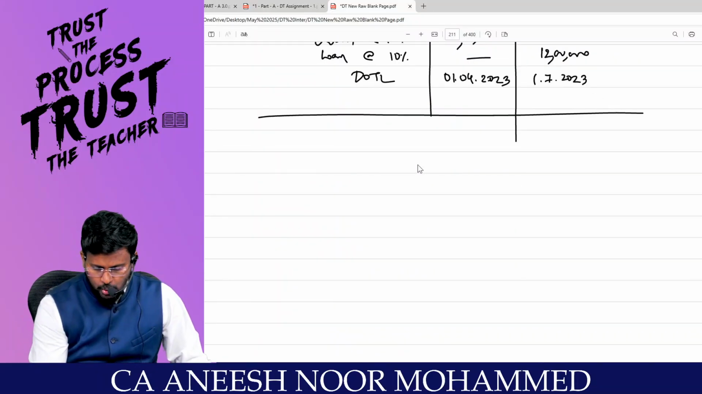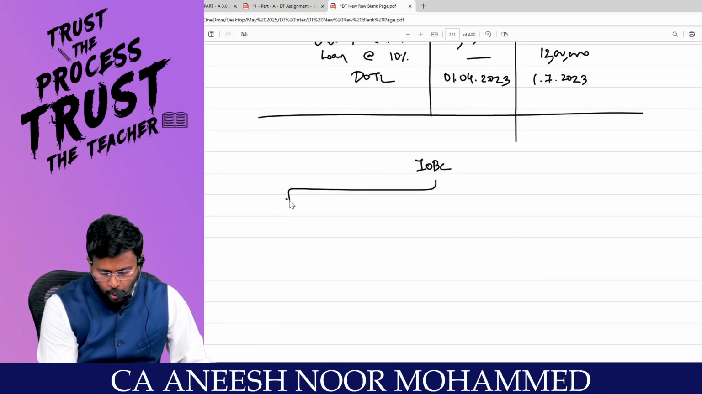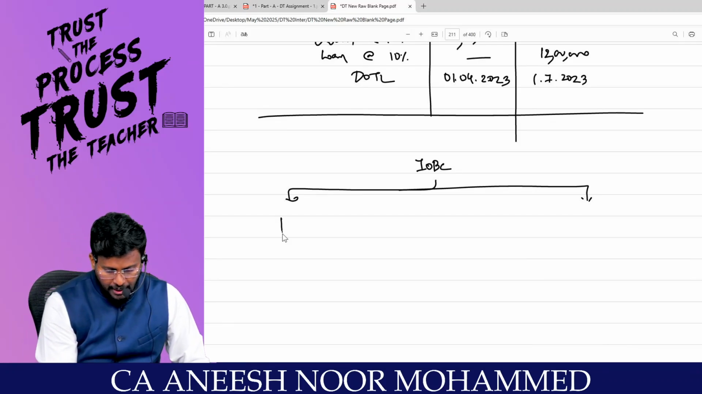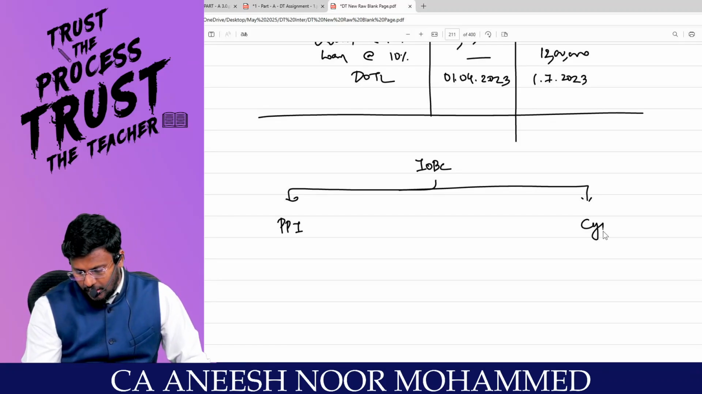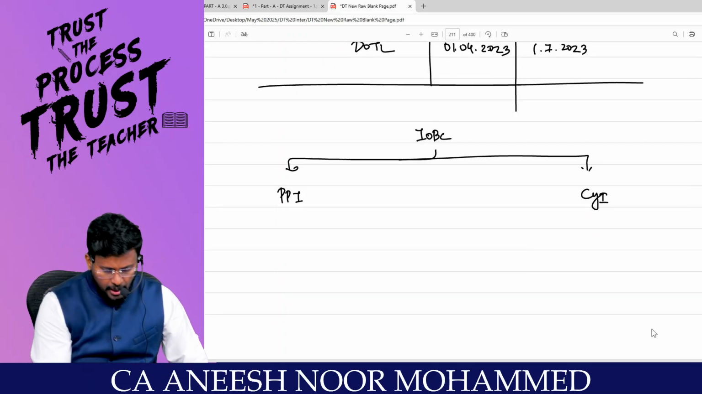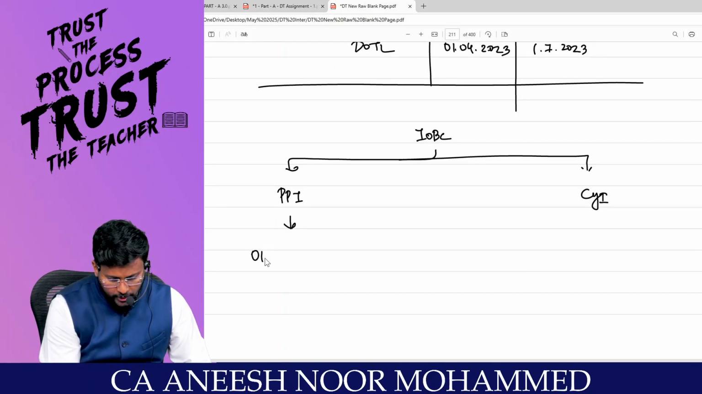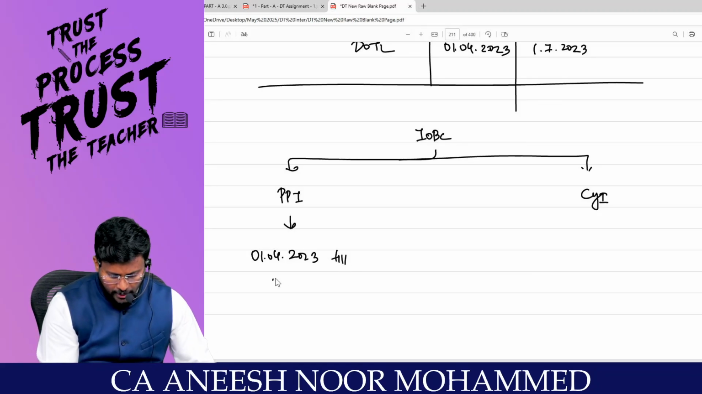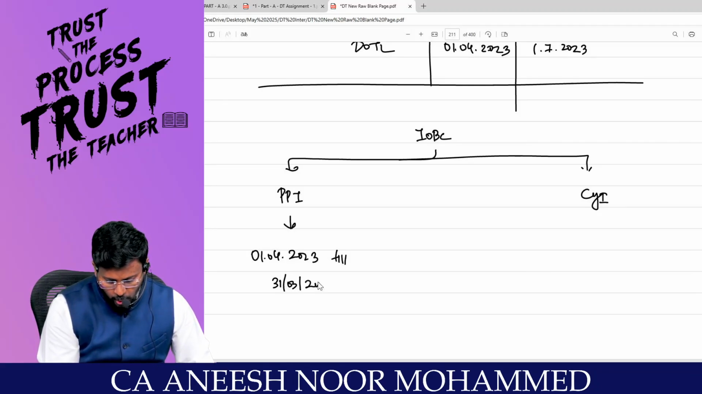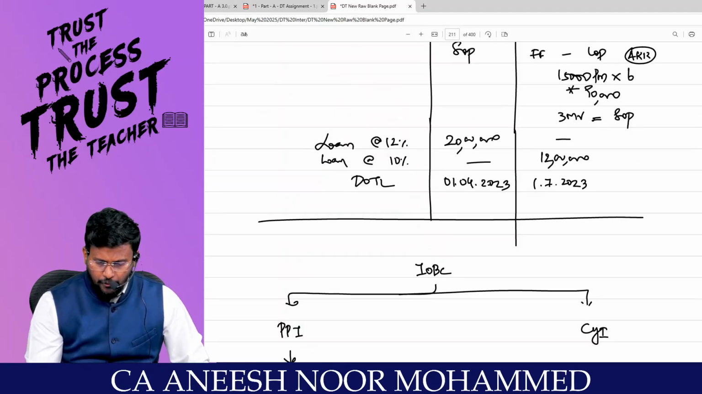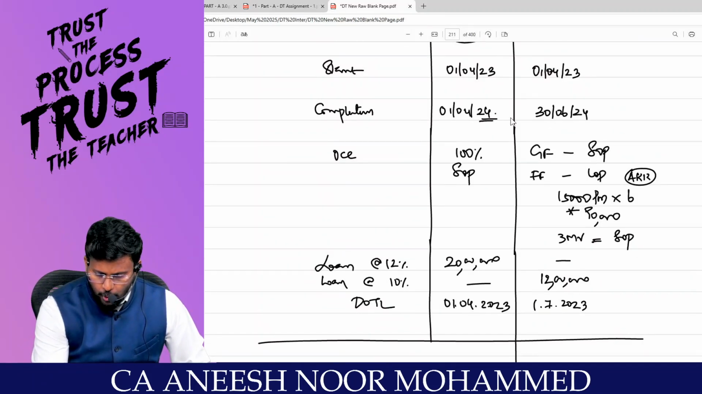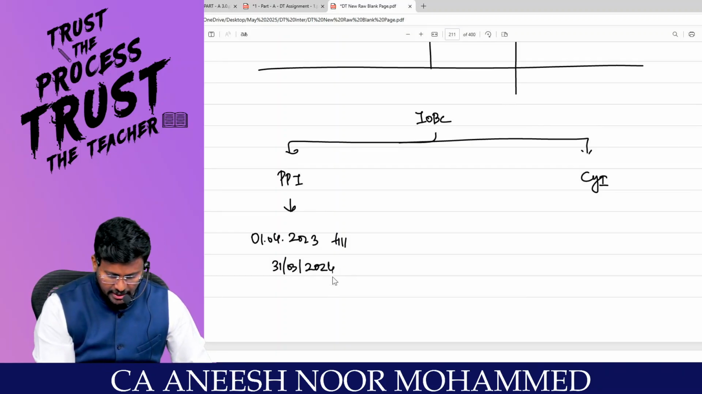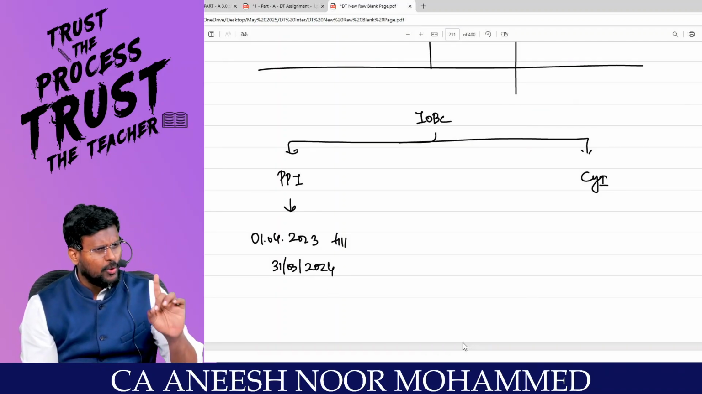So my dear lovable students, interest on borrowed capital for the first person is classified into two categories. Number one, prior period interest, and number two, the current year interest. Are you all really with me? Prior period interest will be from the date of taking loan, which is 1/4/2023, till 31/3/2024. They completed on 1/4/2024, so 31/3/2024 should be the right date. Correct? So 23/24, only 1 year is there.